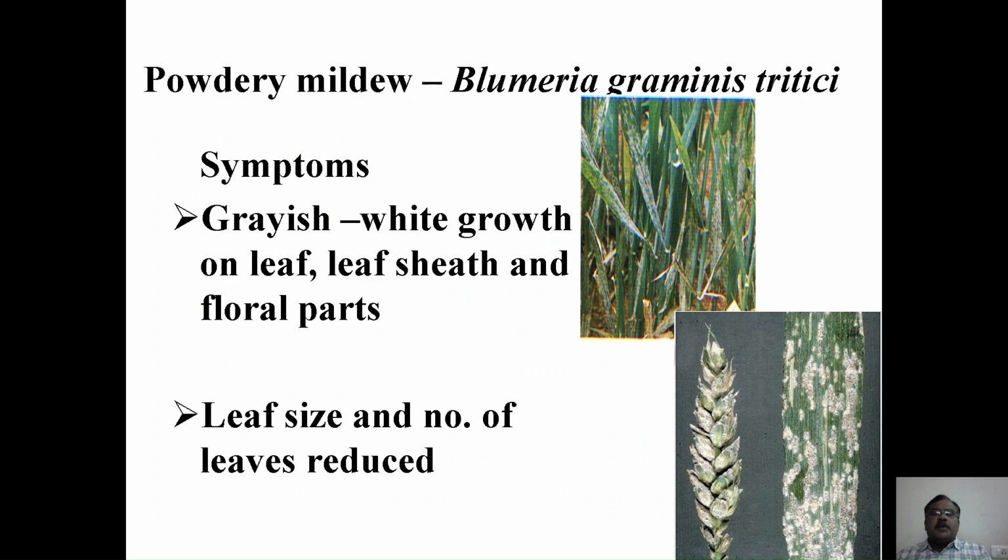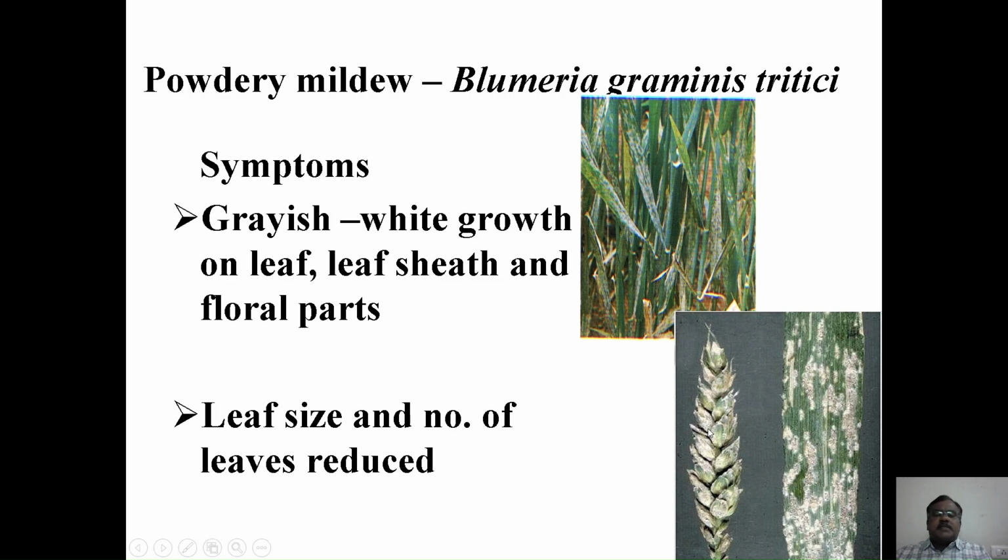And then powdery mildew. Earlier it was mentioned as Erysiphe graminis DC, and now it is renamed as Blumeria graminis DC. So this pathogen is known to produce grayish white powdery growth on the leaf blade, as well as on the leaf sheath and floral parts.